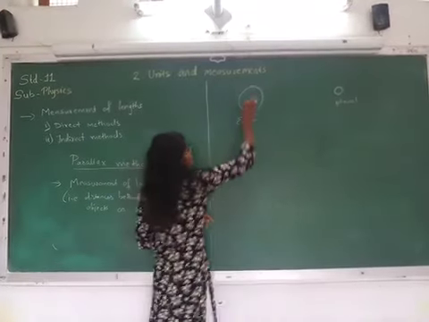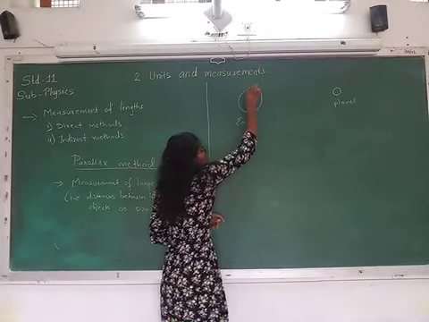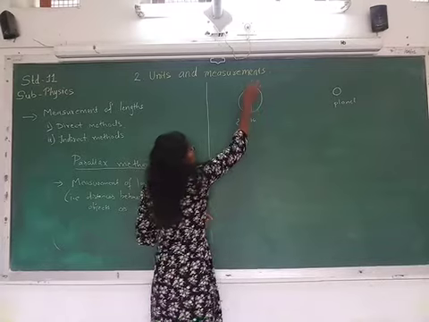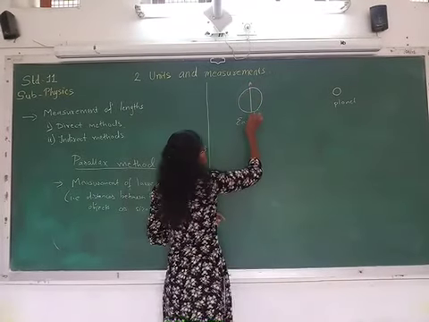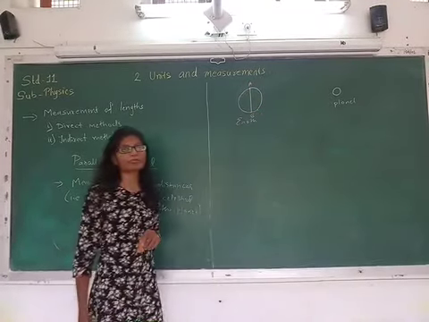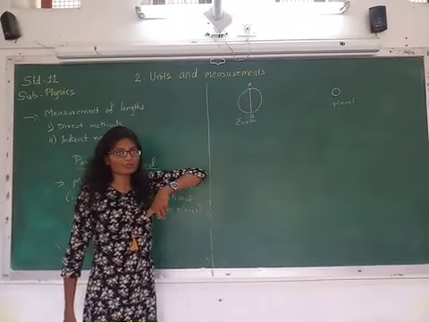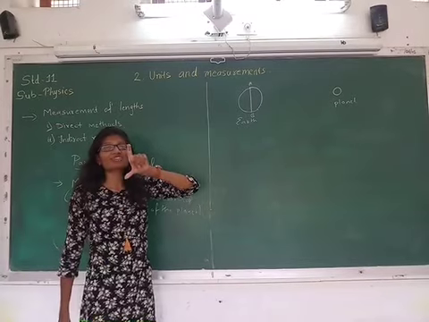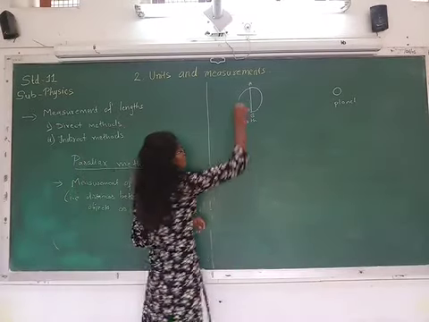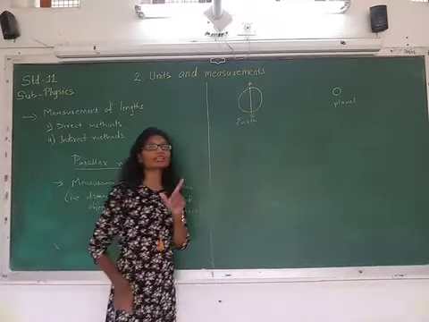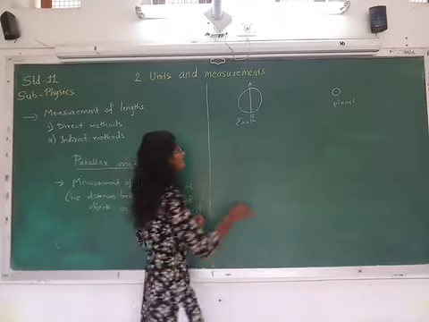Okay, so here we will be taking two observation points A and B, and these A and B are the observation points which are the ends of the diameter. So they should be diametrically opposite, right?